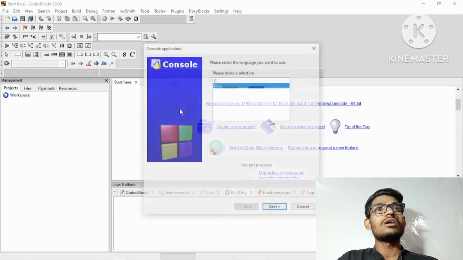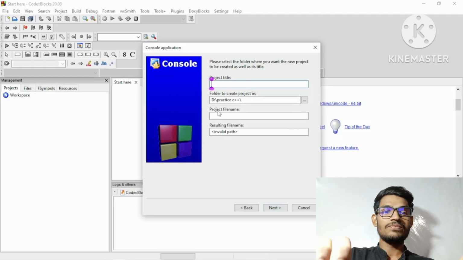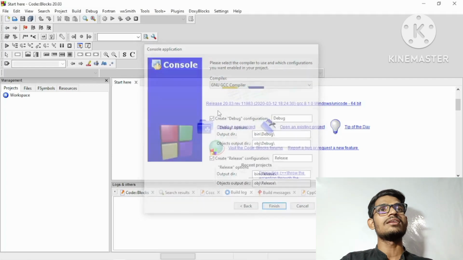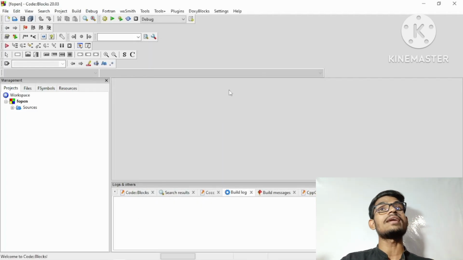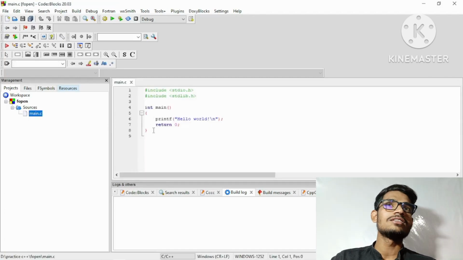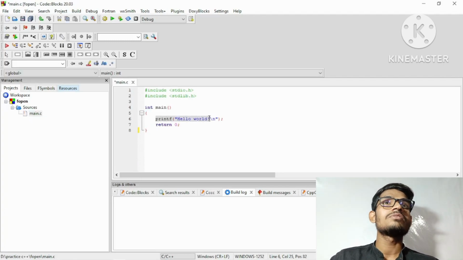Here we are going to create the file. So I am writing fopen as the project name, and then inside that project we have the file, known as the main file, that is the source file. So let's see what's happening here. In the main source file, we have some default code available here.